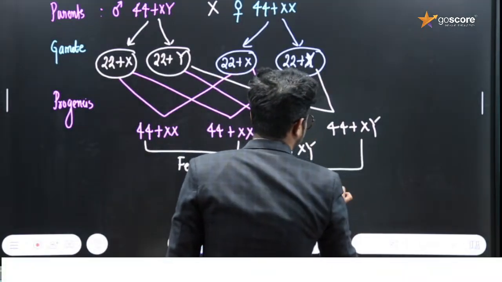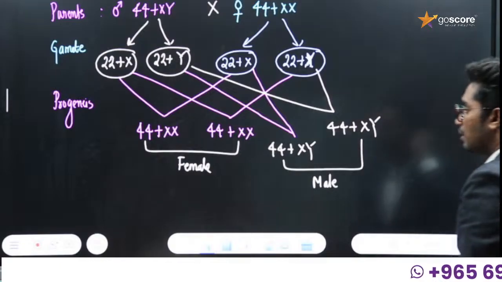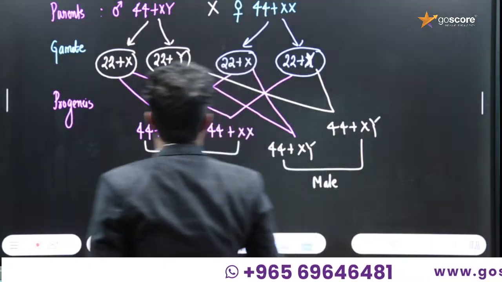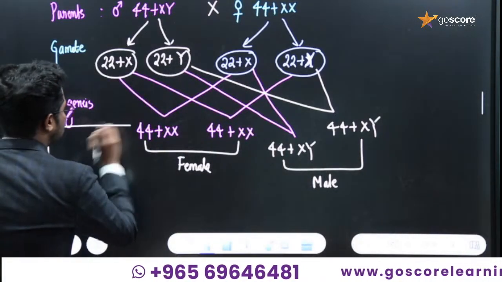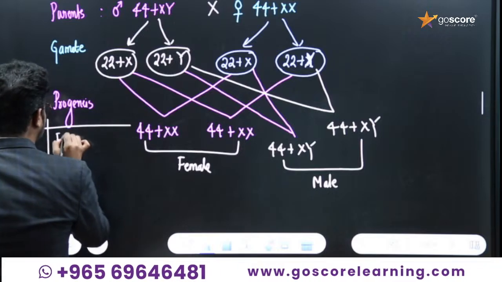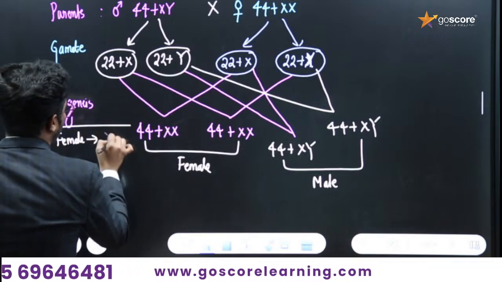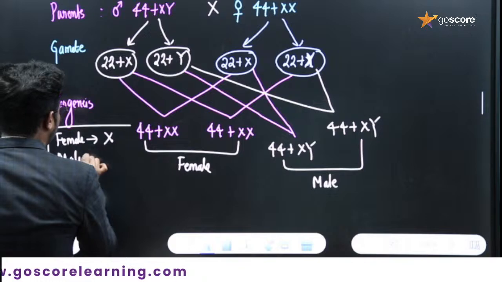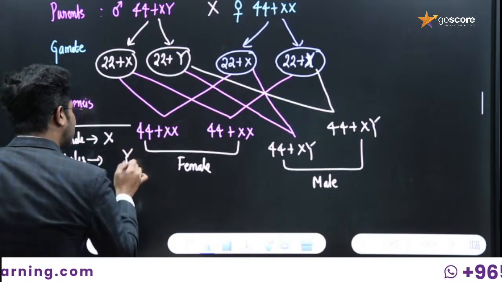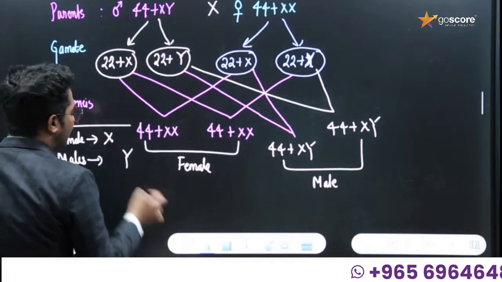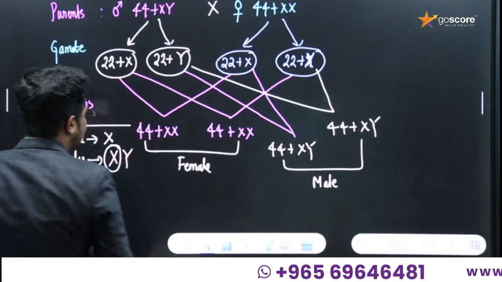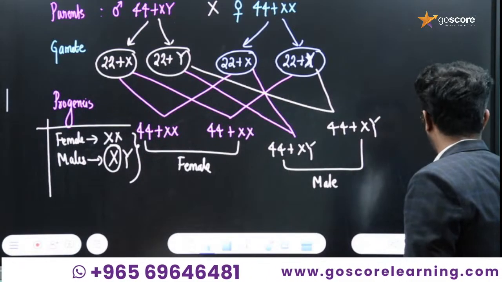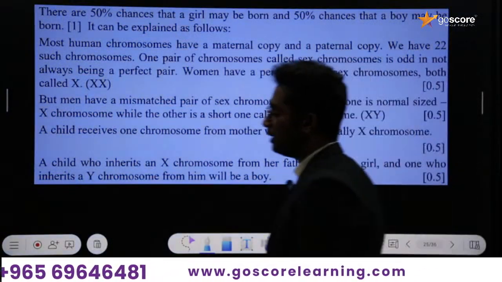That means there is a 50% chance for being a baby girl as well as baby boy, and this is the conclusion we got. I will also say one more point. In the case of females, they will be receiving one X chromosome from the male itself, and in the case of boys, they will be receiving Y chromosome definitely from the male parent, and X chromosome will be from the female itself. This point also should be noted in a very good manner, otherwise you will not be able to score good marks.